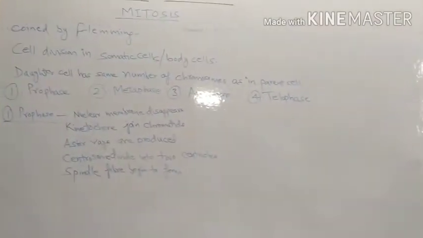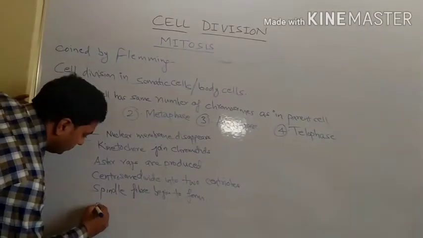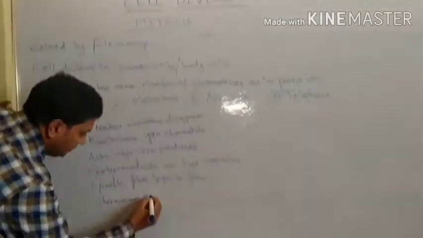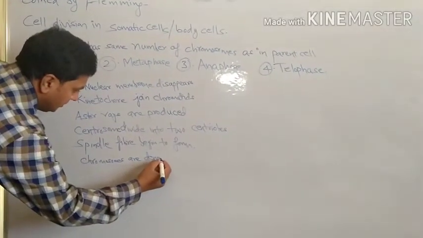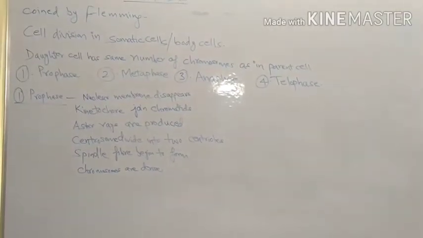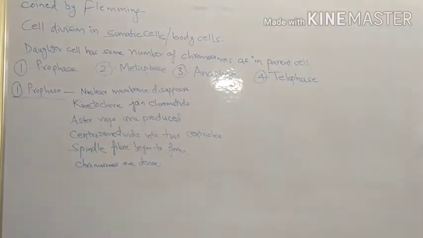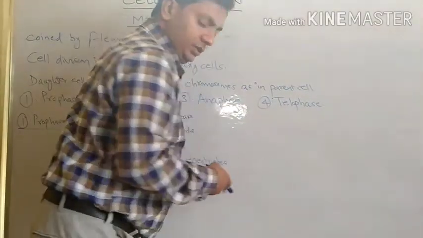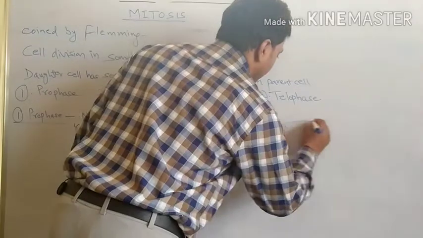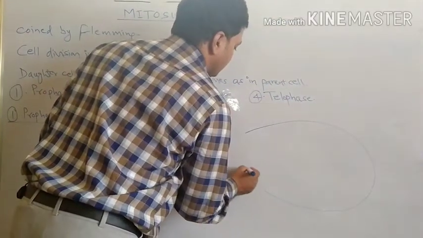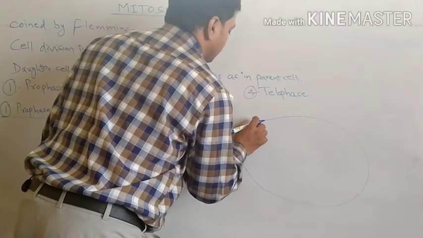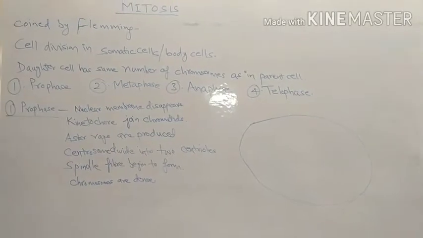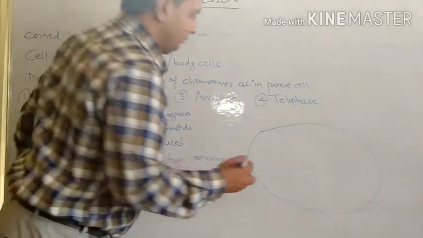One thing more, chromosomes are dense now. These changes are seen in the prophase stage. We can also draw prophase, where you can see clearly the cell, and how its structure can be made.